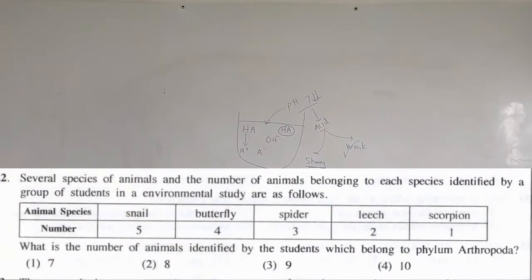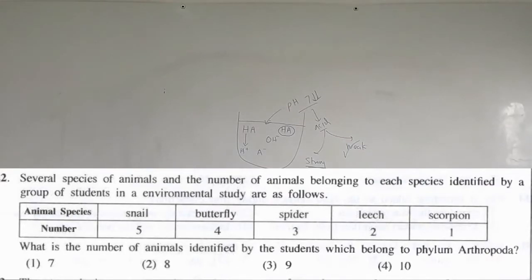Next question, 22. Several species of animals and the number of animals belonging to each species identified by a group of students in an environmental study are as follows: snail, 5 snails, 4 butterflies, 3 spiders, 2 leeches and a scorpion.